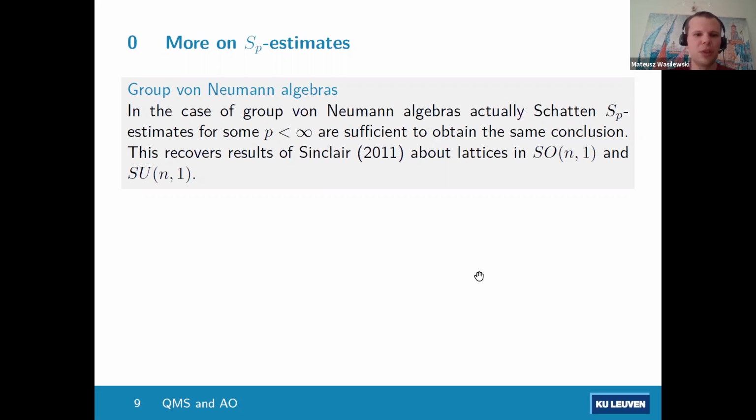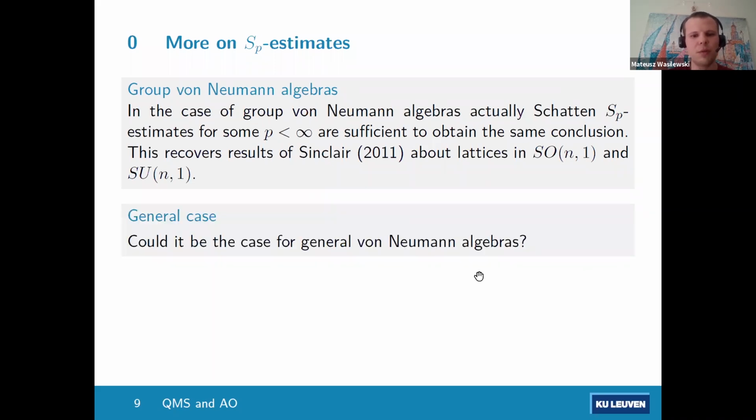And the question that I want to leave here is whether this also works for general von Neumann algebras. So whether Sp estimates plus these filtered conditions and the sub-exponential growth are sufficient for obtaining property AO+.